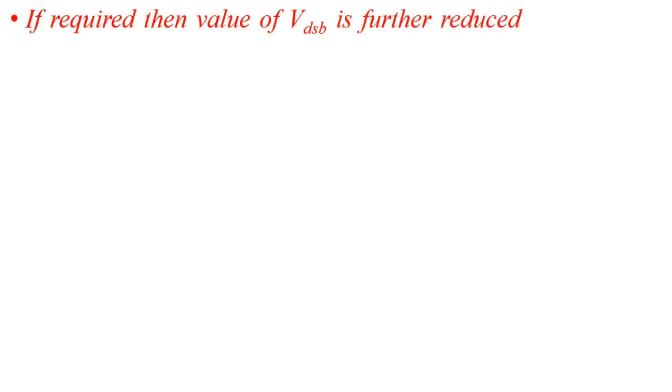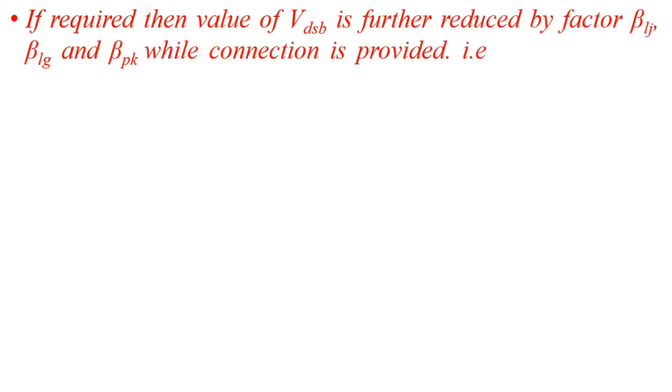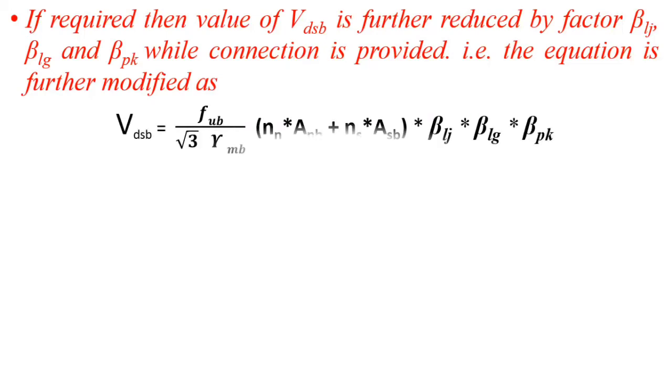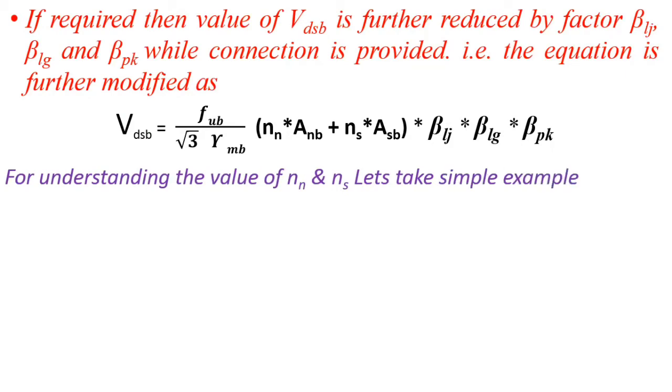Now if we require the VDSB value reducing by different factor, then beta LJ, beta LG and beta PK value is given in the IS code. So first we take equation VDSB. If it is required, then multiply this reduction factor via beta LJ, beta LG and beta PK. If not required, then these all values are 1, and if required, then we will have to reduce this VDSB by multiplying these factors. So for understanding these all values Nn and Ns, let us take one simple example.